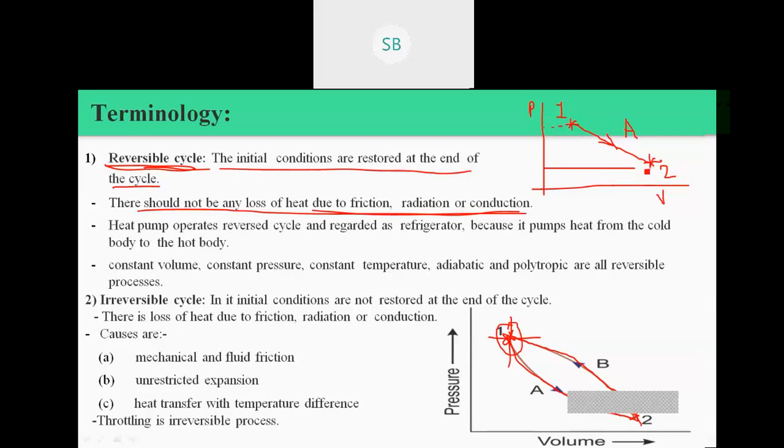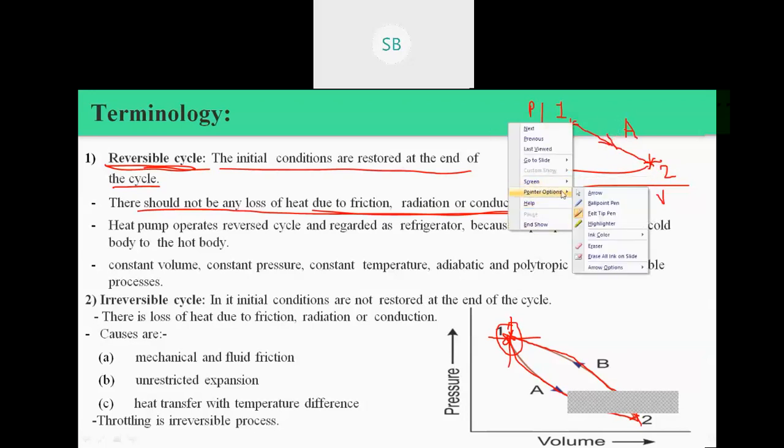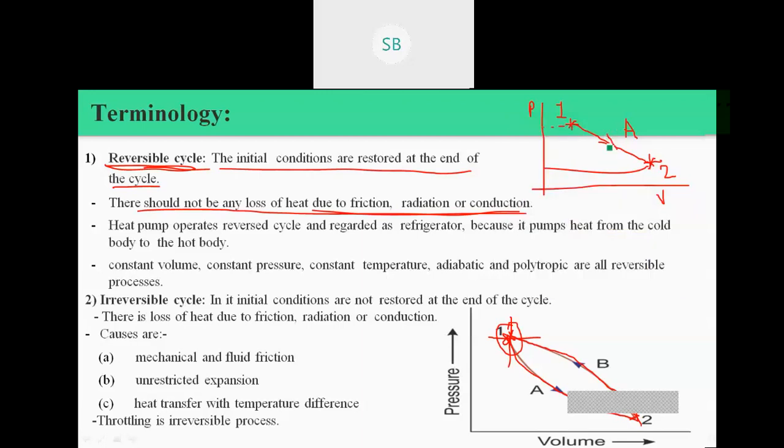So the properties of the particular system will change.